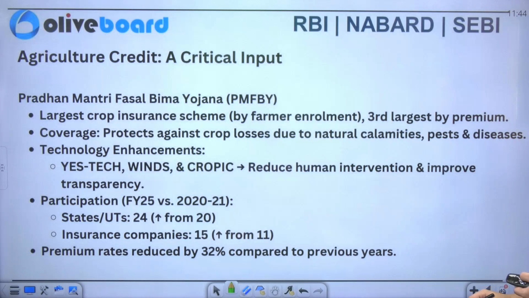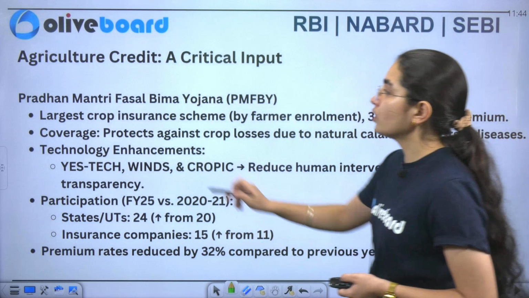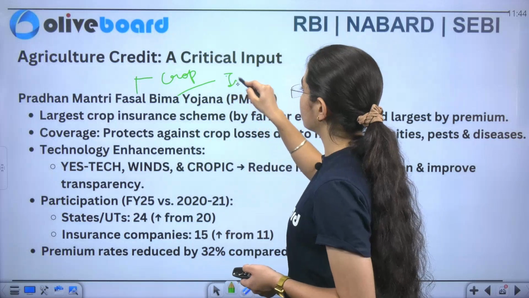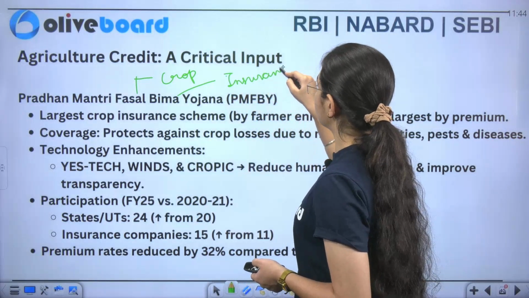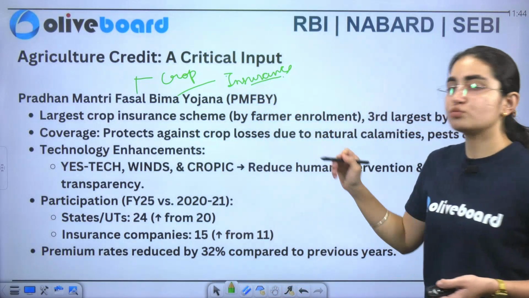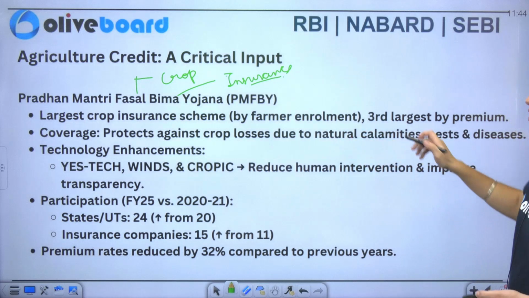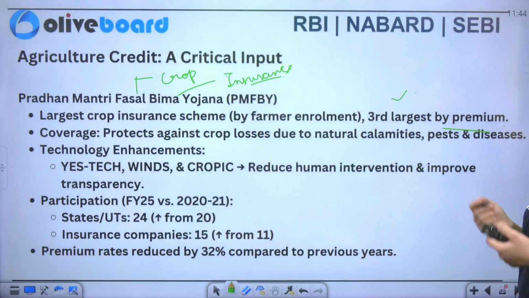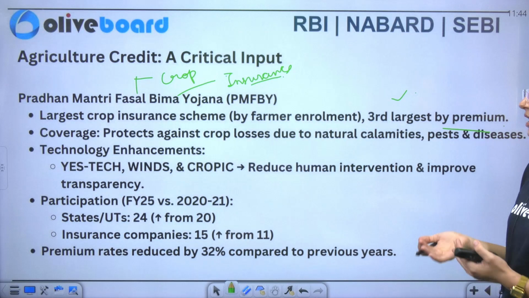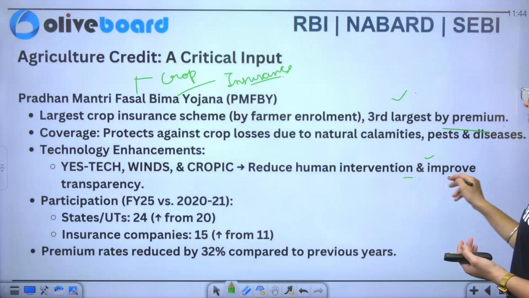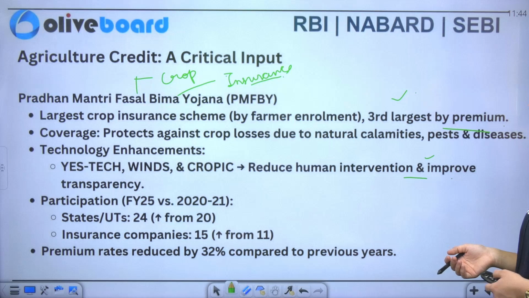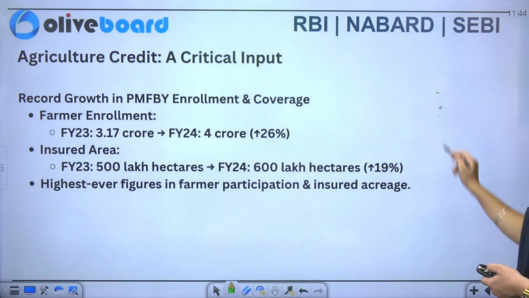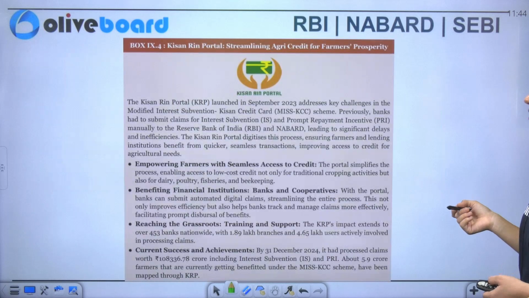Now we'll talk about Pradhan Mantri Fasal Bima Yojana. So Fasal means your crop, and Bima means insurance. Okay. So this is a step that has been taken by the government of India to provide insurance to your crop. This is the largest crop insurance scheme, and third largest by premium also. Now technology advancements include YES-TECH, WINDS, and TROPIC to reduce human intervention and improve transparency. Now we have Pradhan Mantri Fasal Bima Yojana enrollment and coverage. So you can see that there is an increase in it.